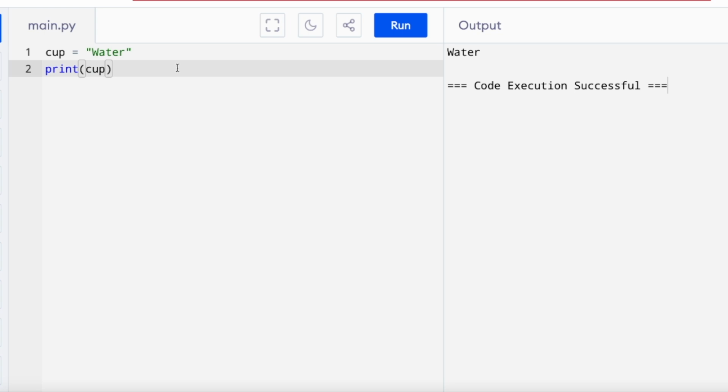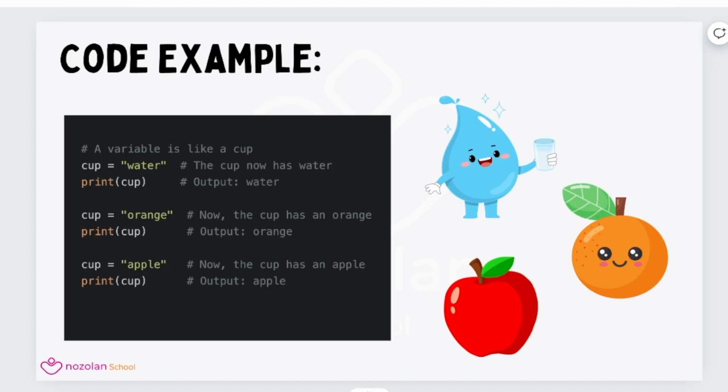This is a quick exercise for you. Try to print, for example, cup2. This is a variable called cup2. And I want you to observe what Python will write on the output screen. All right? Very cool. Let's continue.